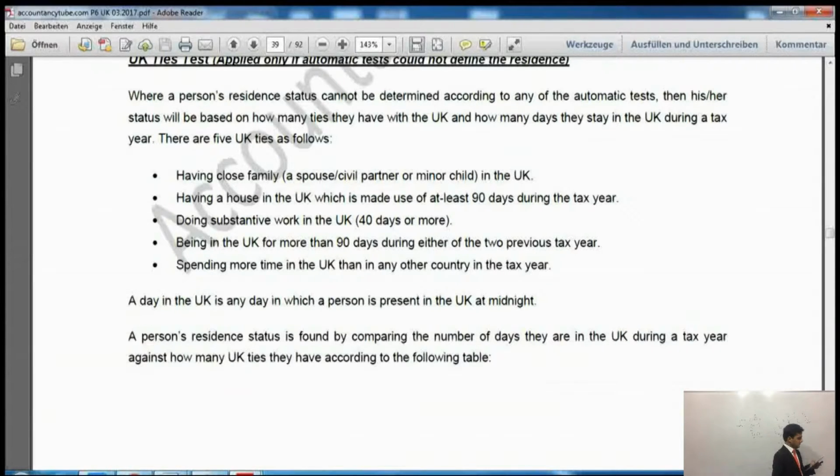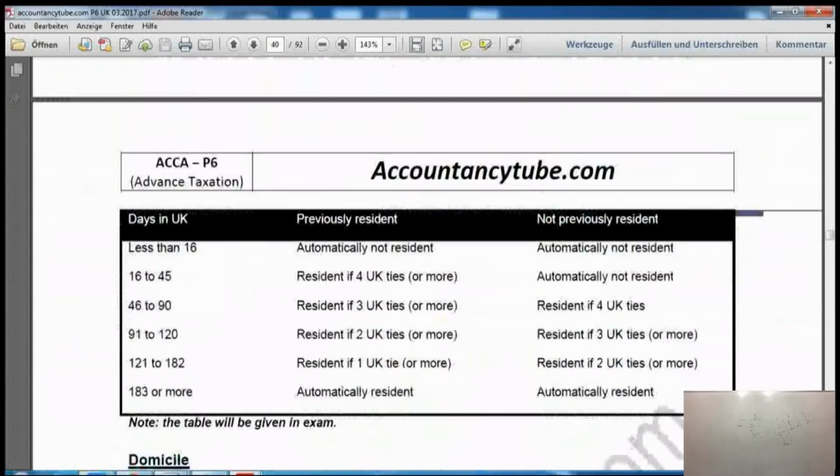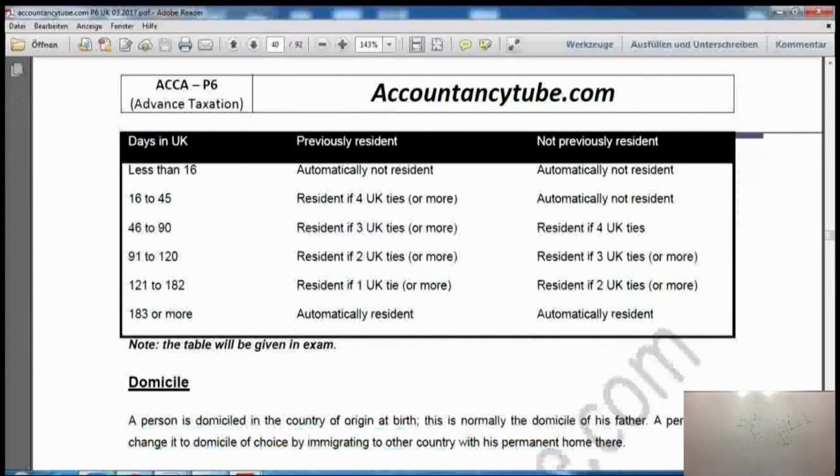Then after that it says that a person's residence status is found by comparing the number of days they are in the UK during a tax year against how many ties they have, according to the table. Now, after memorizing the ties listed above, how would you determine someone's residence? The table given on the next page will determine that. This table will be given to you in the exam, so you don't have to memorize it.